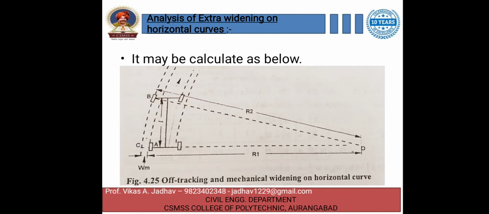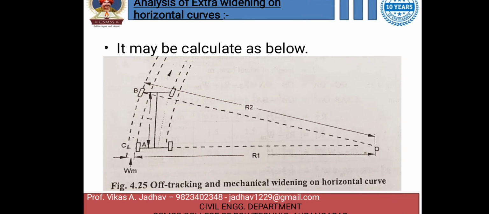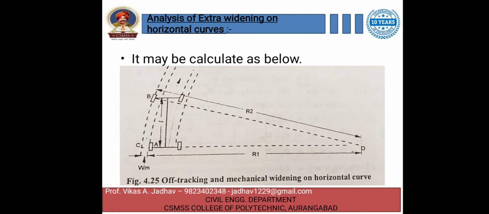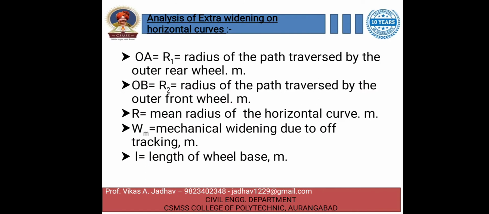Here you can see that the path traced by the front wheels is different than that of the rear wheels. In this diagram, Wm is shown, which is the mechanical widening. Here you can see this mechanical widening. So let's start the derivation.